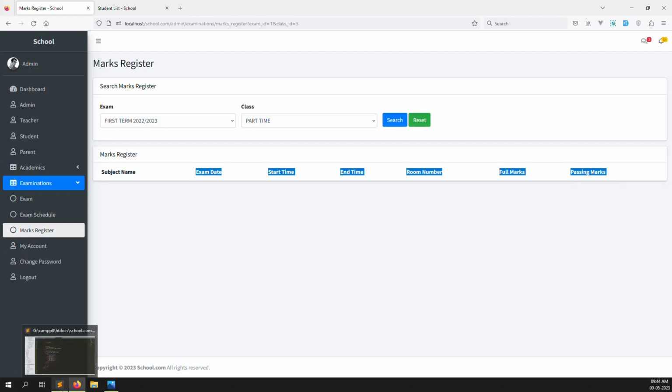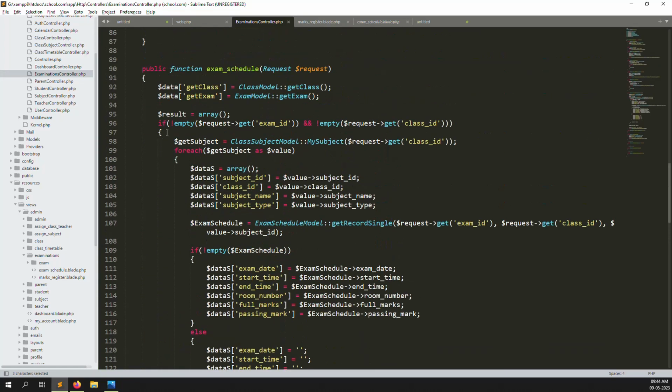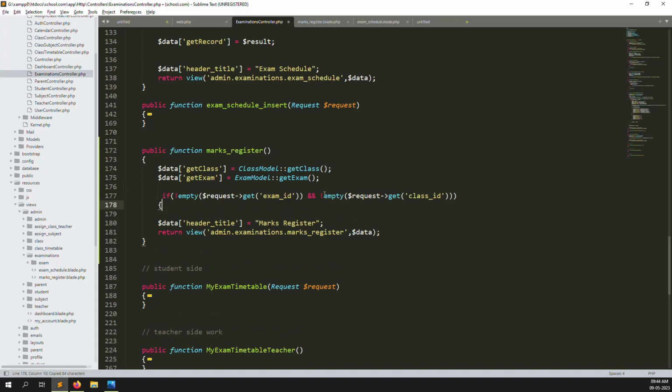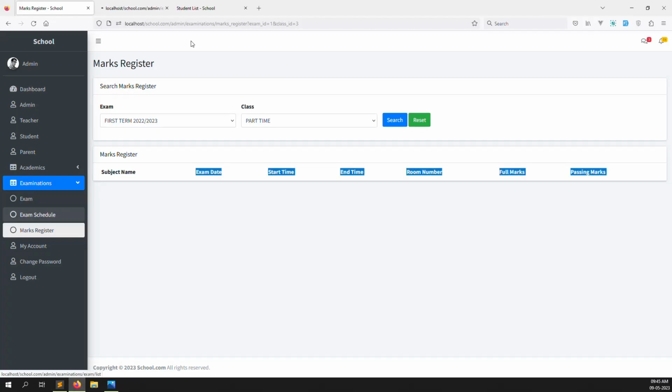Okay, so we have already got the data, meaning we already got the exam id and class id. Just copy this and put it here, so if data is there, it goes inside, otherwise it's not there, so no need to go inside. Okay, so I get the exam id and I also get the class id. So exam id and class id are against whatever data we have passed inside exam scheduling.